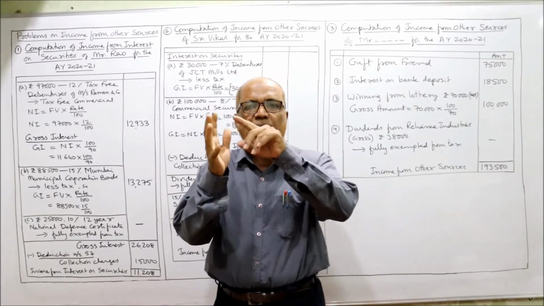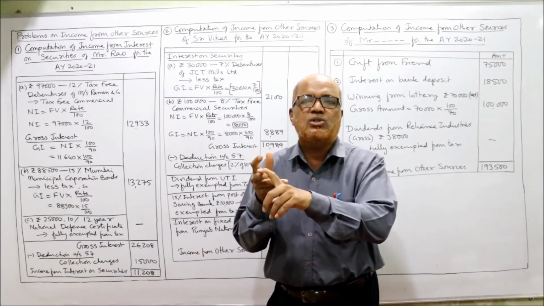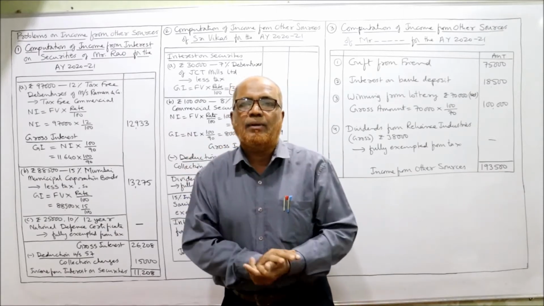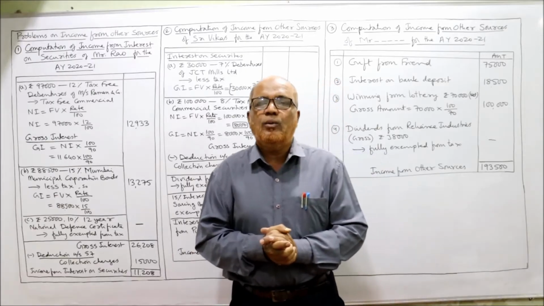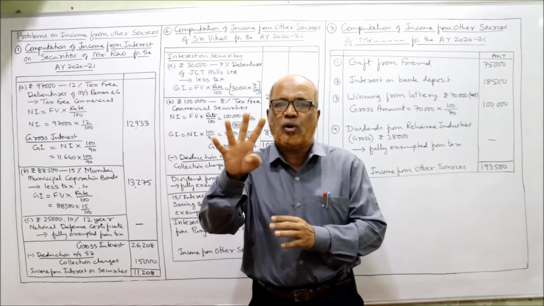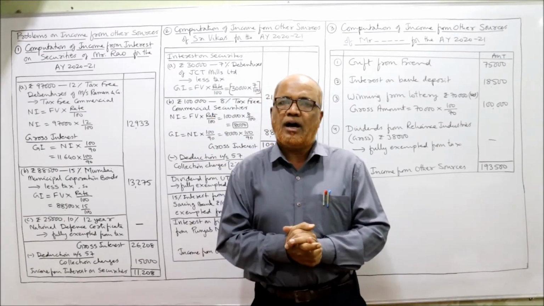The 5 heads of income are income from salary, income from house property, profits and gains of business and profession, capital gain, and lastly income from other sources. This last 5th head is the residuary head. That means if an income does not fall in the first 4 heads, then it will be taxable under the head income from other sources.